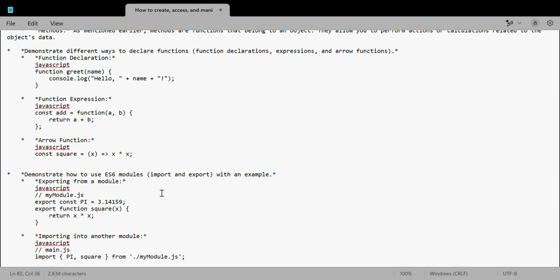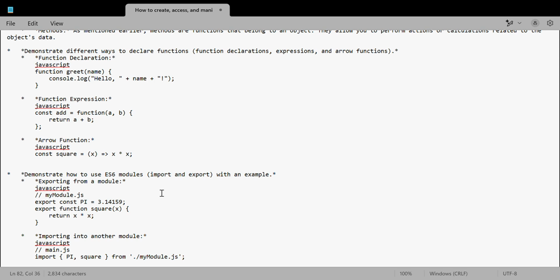As we have read, a constant value must be initialized, so we have initialized the pi value. Next we have given a function, square x, same as the arrow function. Next we have written x times x. This is an example of exporting from a module.